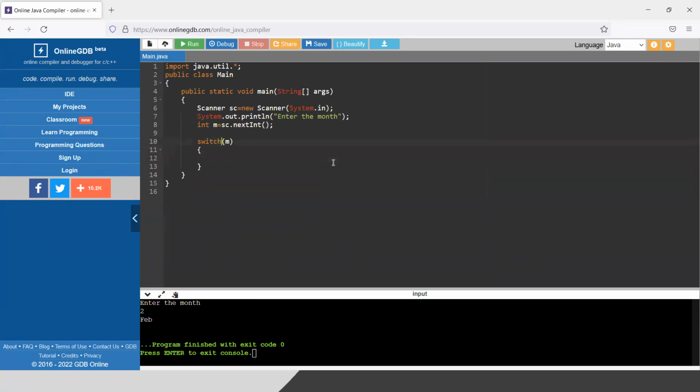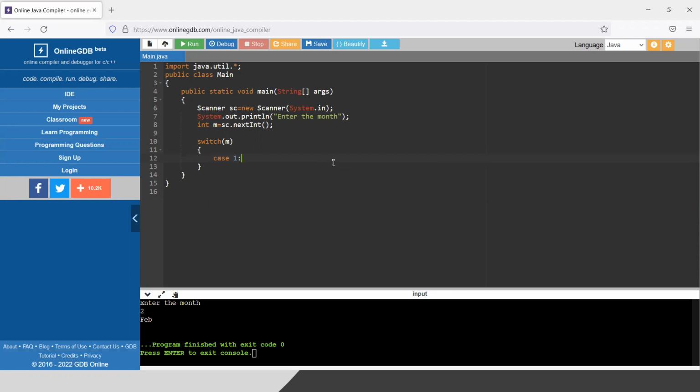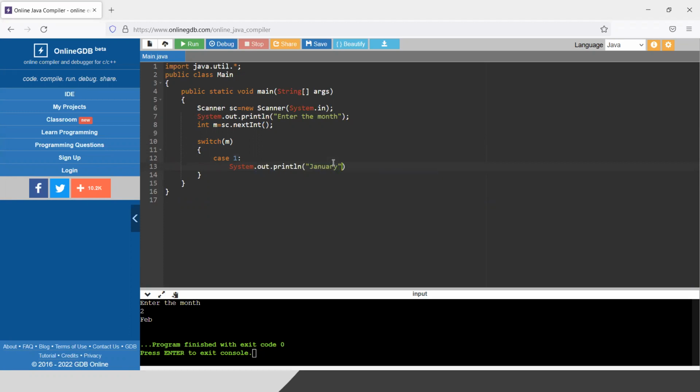In switch, I will mention a value inside a switch statement, switch m. After that, I will write case 1, meaning when the value of m will be 1, then I will simply print January. When the value of case will be 2, that means the value of m will be 2, then it will be February.